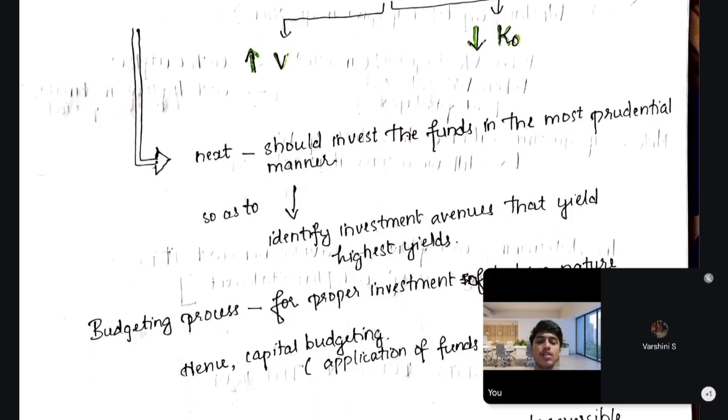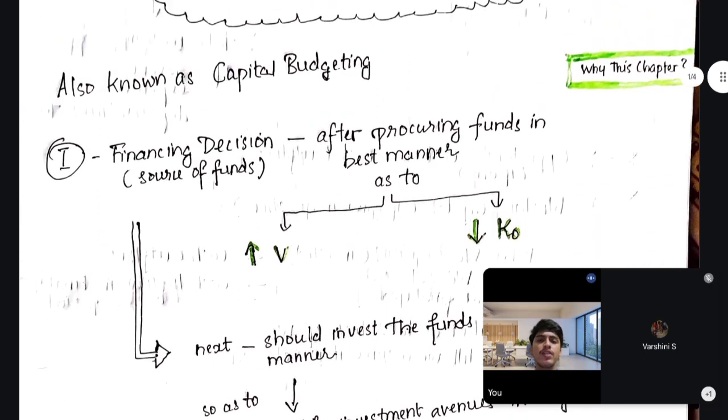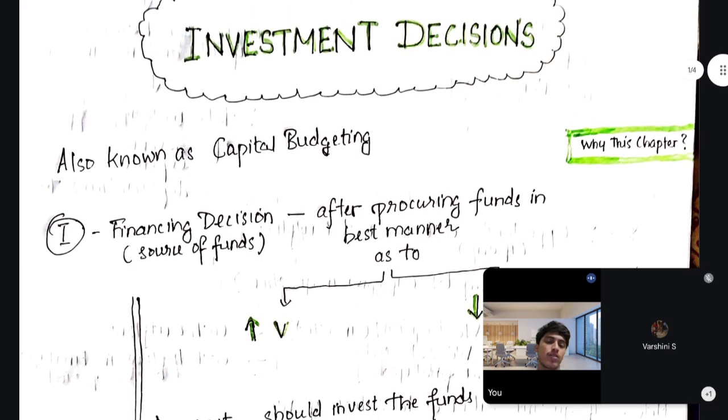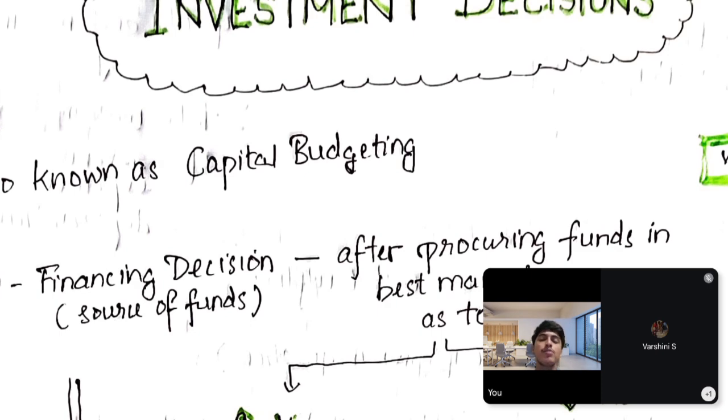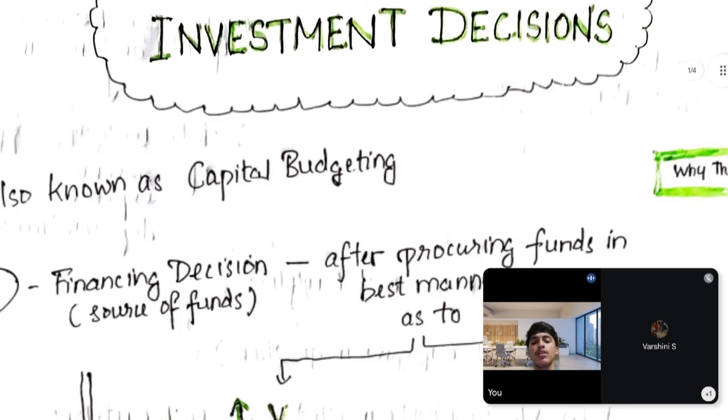So the investment decision is like a budgeting process, which is why we call it capital budgeting. You might have learned budgeting in cost and management accounting.